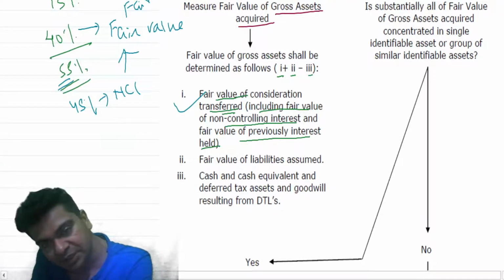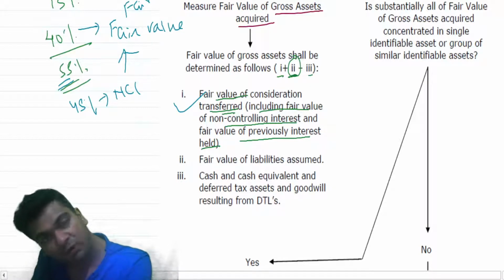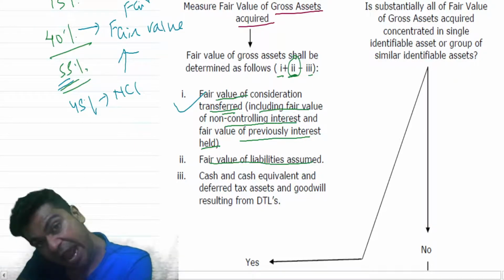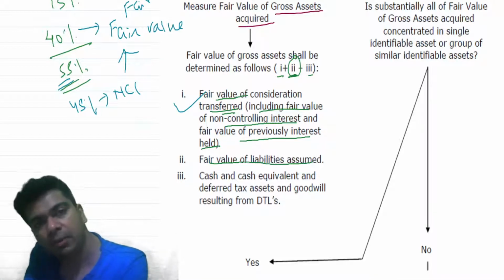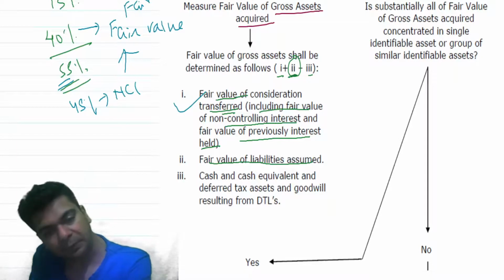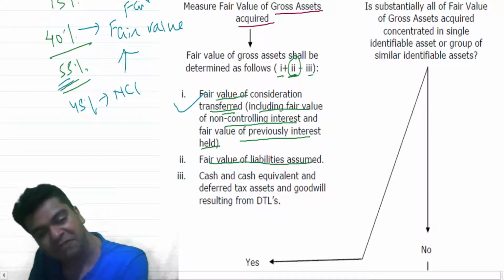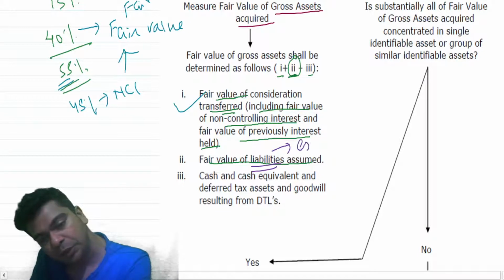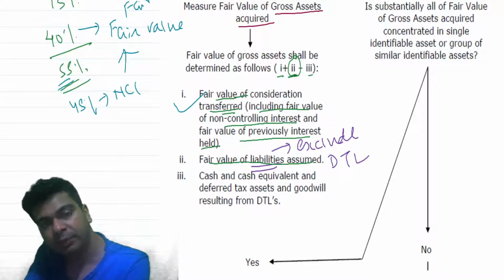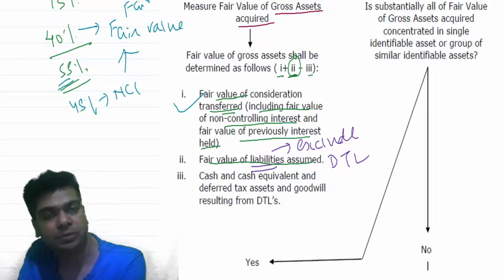As you can see in this formula, you are supposed to add the second thing. What is the second? Fair value of liabilities assumed. Whatever liabilities you are acquiring, you should add to the amount that you have determined in part 1 earlier. But one important thing over here: when you are calculating the fair value of liabilities assumed, you will exclude deferred tax liability. If there is any deferred tax liability that you are acquiring, you should ignore that. Only the other liabilities should be considered at their latest fair values.